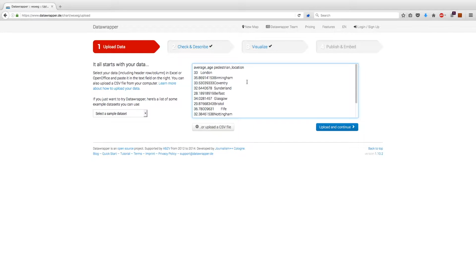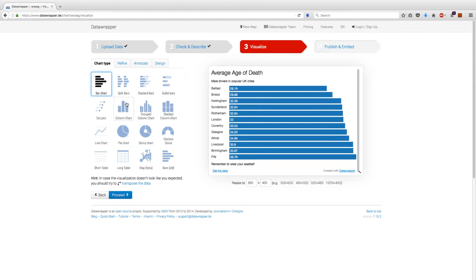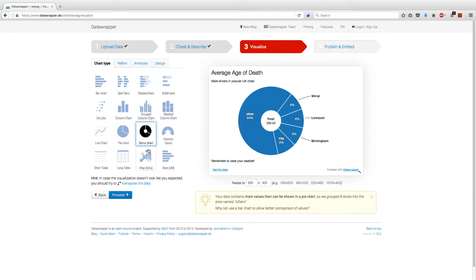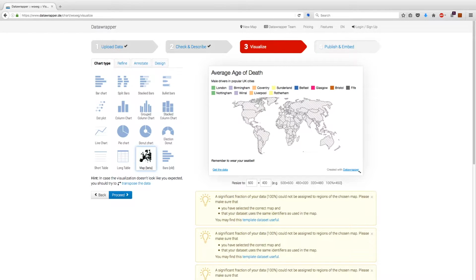This data set is simple enough that I just pasted it in rather than uploading a file. But notice also I replaced the numbers with actual city names to make the visualization a little bit cleaner. I take a preview look at the data and everything looks okay, so I hit proceed. It gives you a bunch of different charts. Some charts will make less sense than others. A line chart would make a lot of sense, or a donut chart would make less sense. There's even a map, which would probably make the most sense here. But we need to make sure that we enter the coordinates of the cities in order for the map to populate. For simplicity right now, we'll leave it a bar chart.